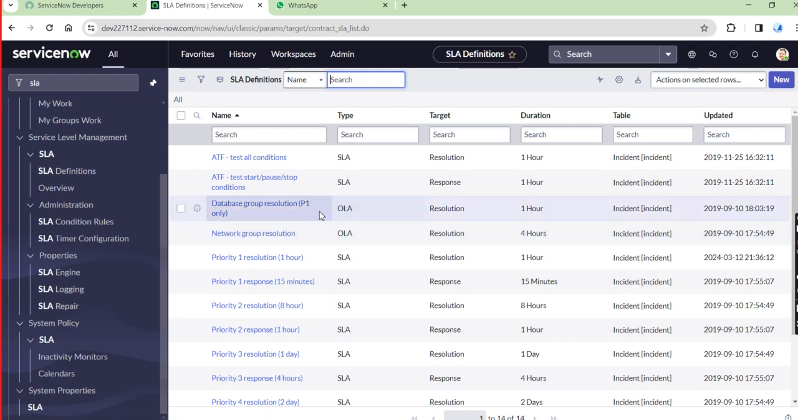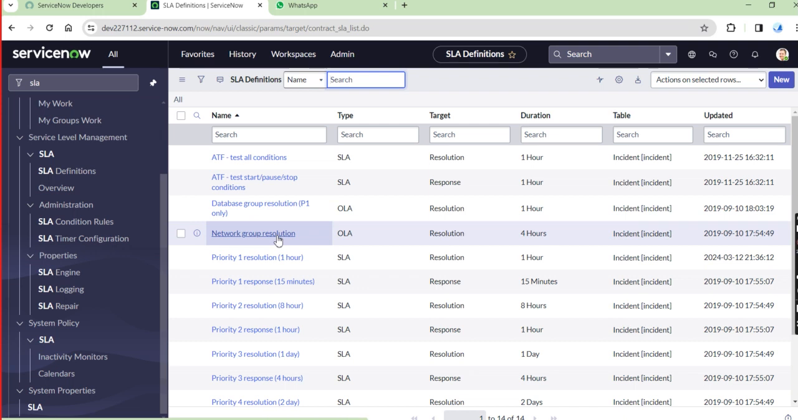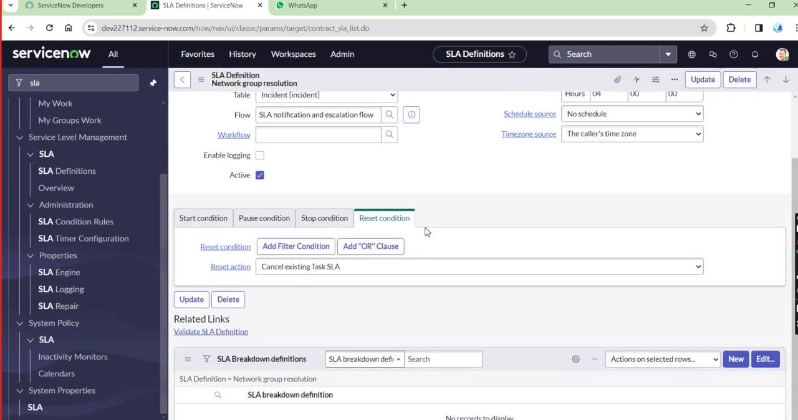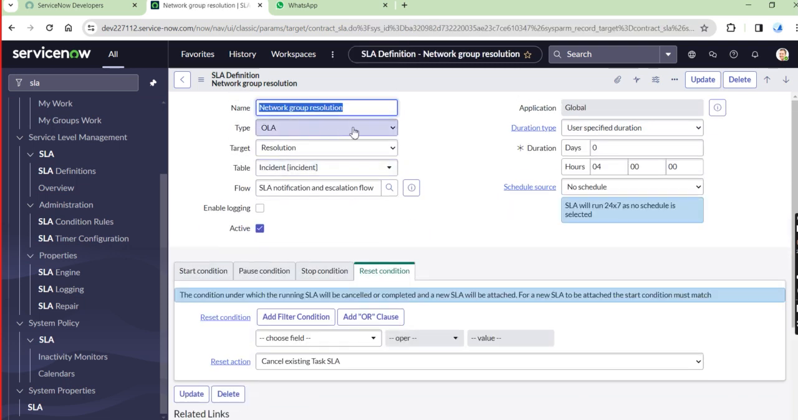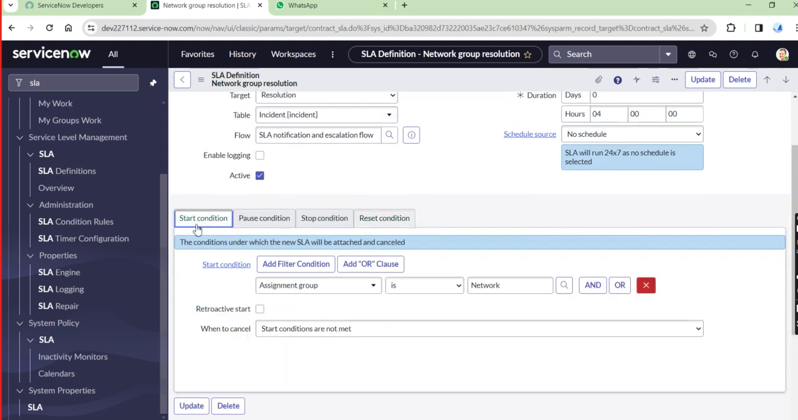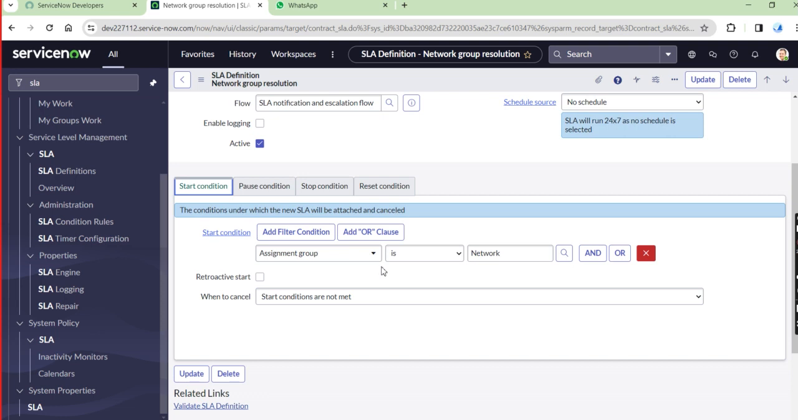For example, let me take here network group resolution OLA. Is there any difference? Just let's check here. The type is simply changed here, the type is OLA now. And now start conditions, that is, the assignment group is when to start this OLA. That assignment group is network. Then start this OLA task. So that is the OLA task.